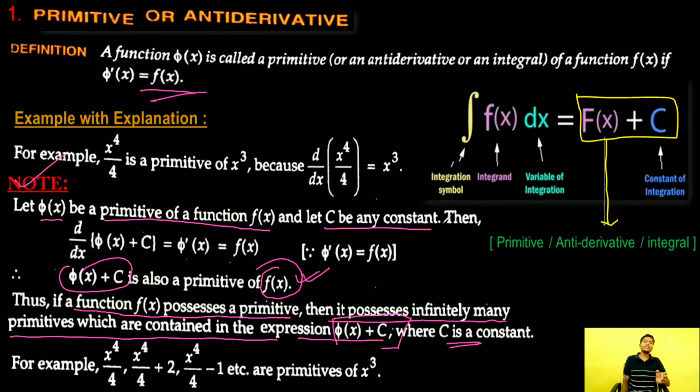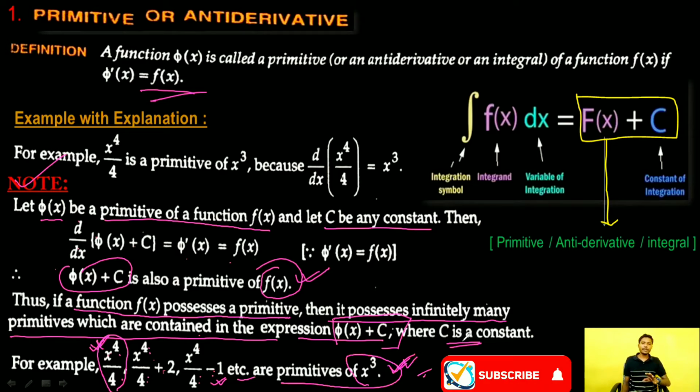And if we choose different values of c, then we will have different curves which belong to the same family. For example, x^4/4, x^4/4 + 2, x^4/4 - 1, etc. are primitives of x^3, because when we take derivatives of x^4/4 or x^4/4 + 2, x^4/4 - 1, we will have this result x^3. So all of those are primitives of x^3. Okay.